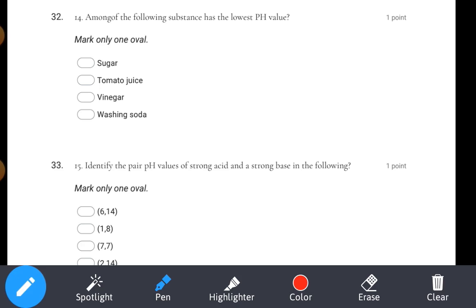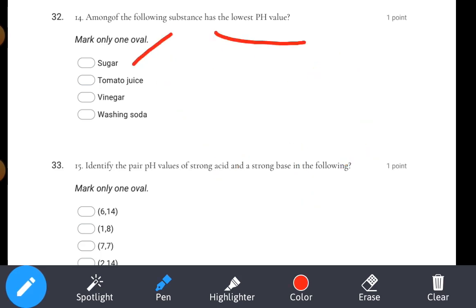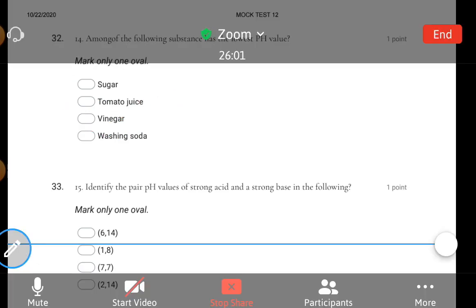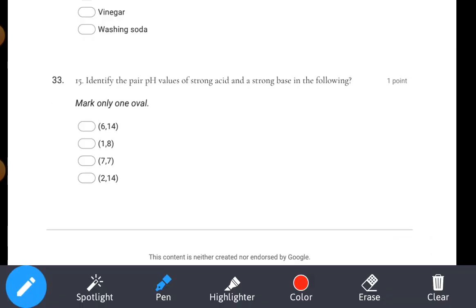Among the following substances, which has the lowest pH value? Sugar, tomato juice, washing soda, and vinegar are given. So here vinegar is our answer. Vinegar will have the lowest pH value among the following. Identify the pair of pH values of a strong acid and a strong base.